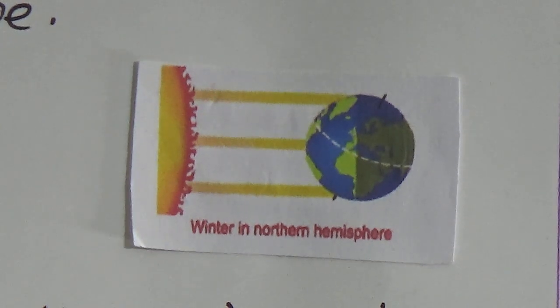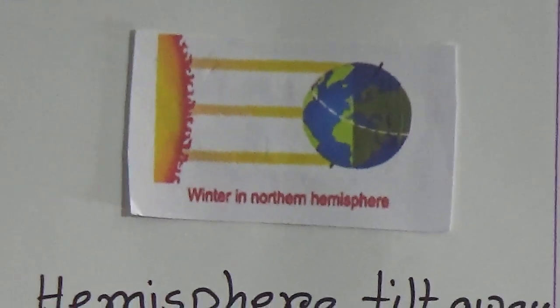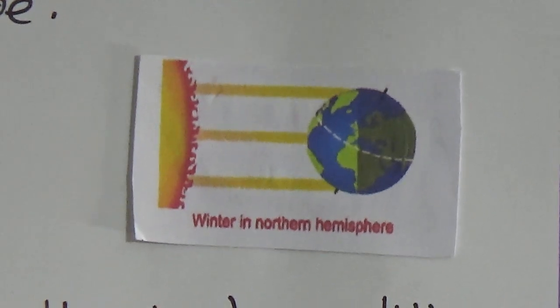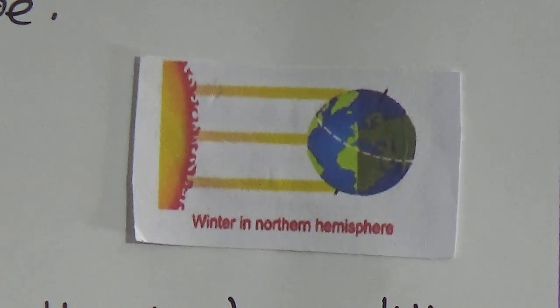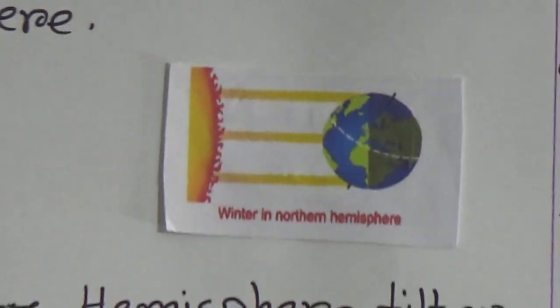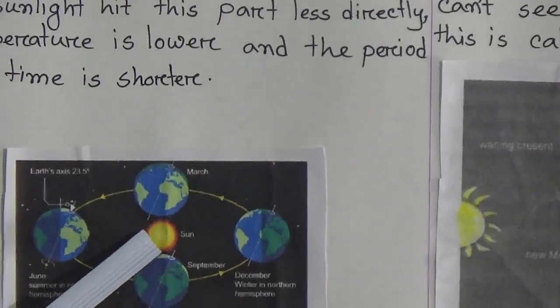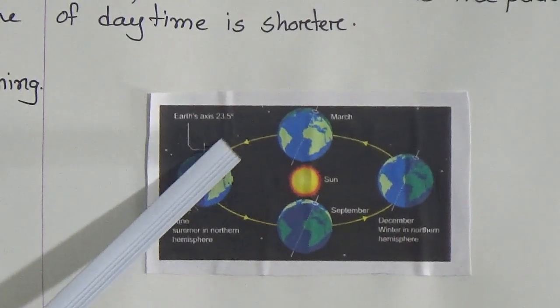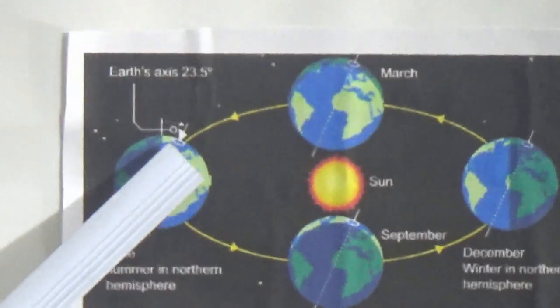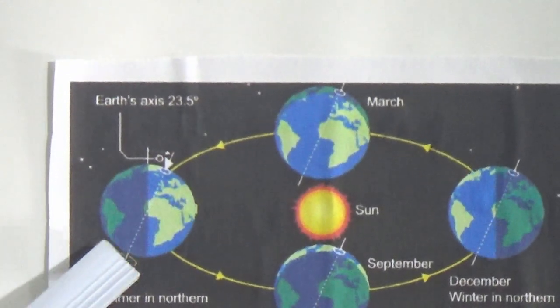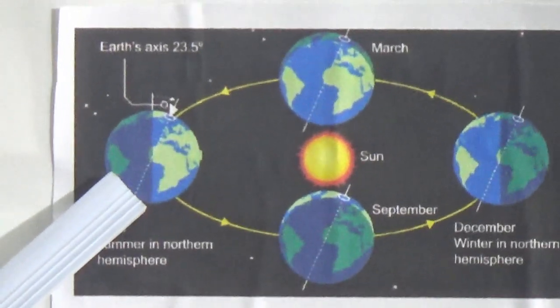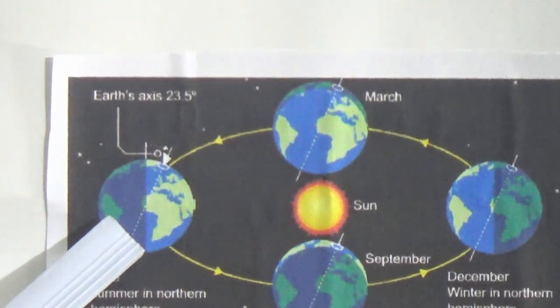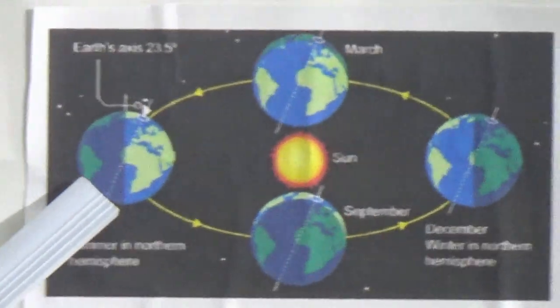Now go to this picture. This is the orbit of the earth, and this is the position of the earth at different times in the year. This is December and this is June. See, the northern hemisphere tilts towards the sun, and it gets the sunlight directly, and that's why there is summer, and the southern hemisphere is away from the sun, it gets less sunlight. That's why here it is winter.